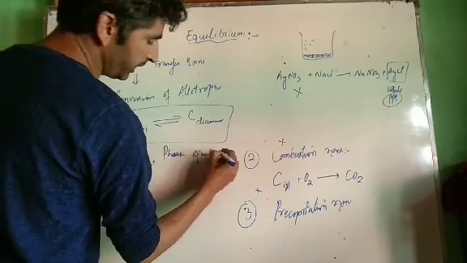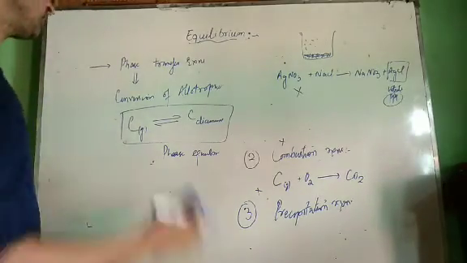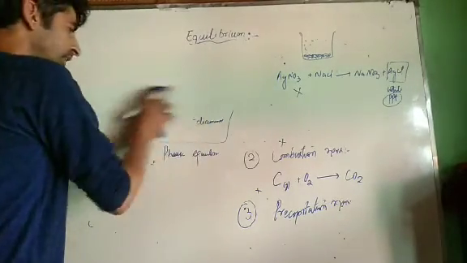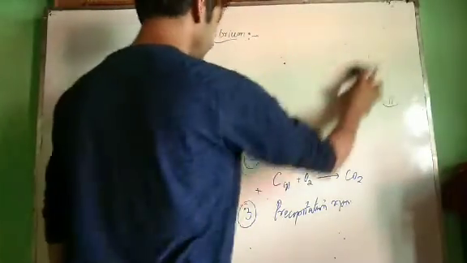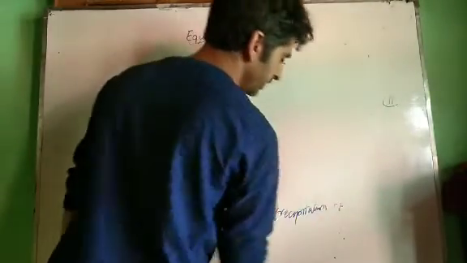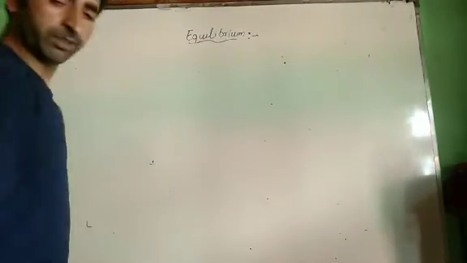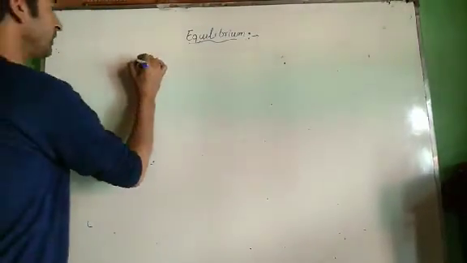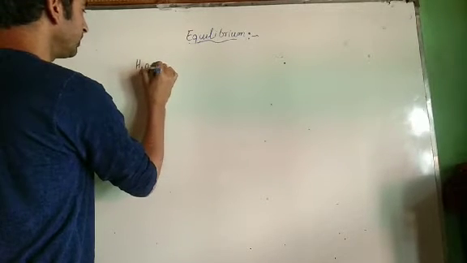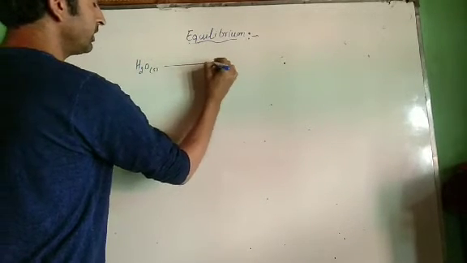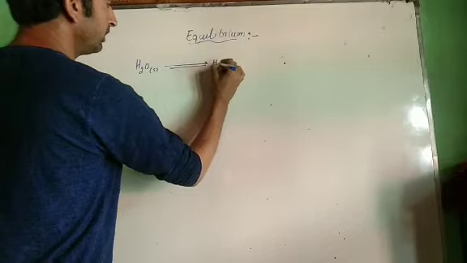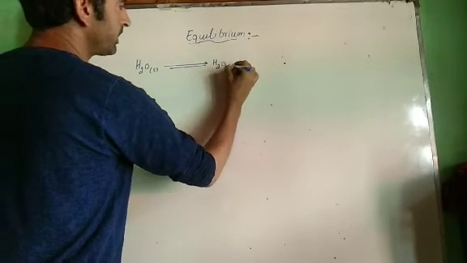Now see, we have other types of equilibriums. They are physical equilibrium. Phase equilibria is also a class of physical equilibrium. In physical equilibrium, what happens? For example, we have water in solid state. It gets changed into water in liquid state.